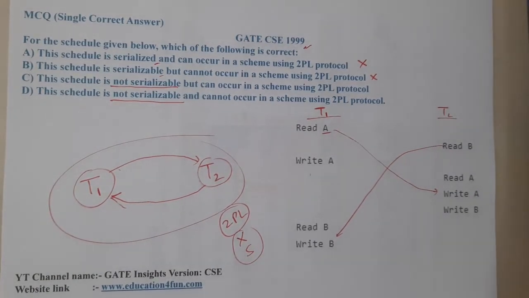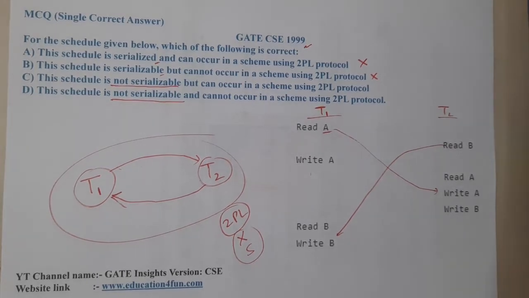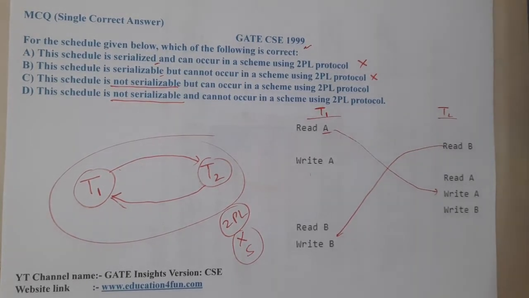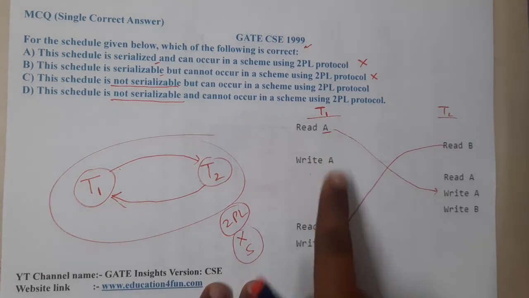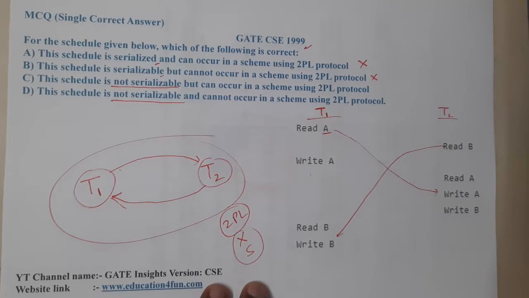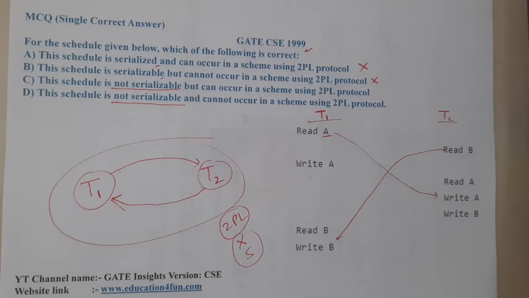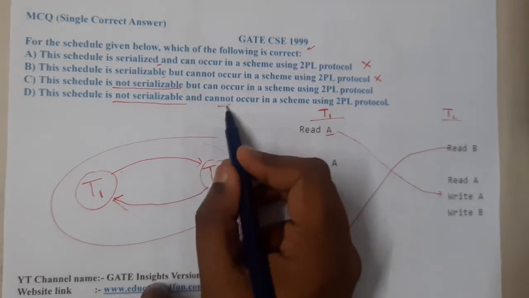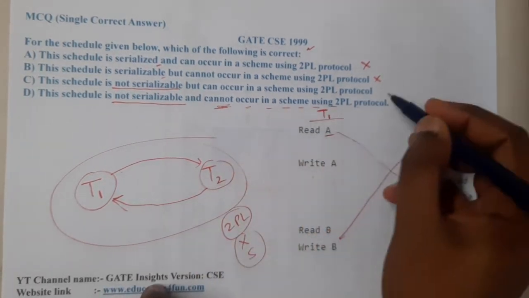When it comes to 2PL, whichever locking mechanism you take, it might be strict, rigorous, conservative or basic. As the schedule is non-serializable and each transaction is trying to perform read and write on A and B, I think we cannot perform locking that easily for this. As it is non-serializable, we can directly conclude that this cannot occur in a scheme using 2PL.